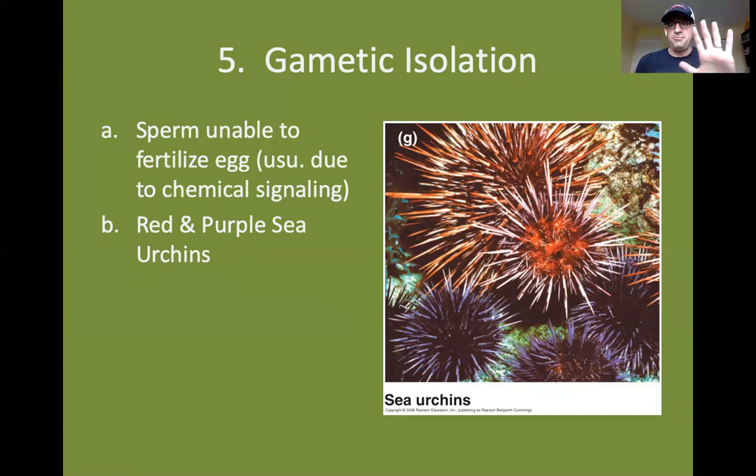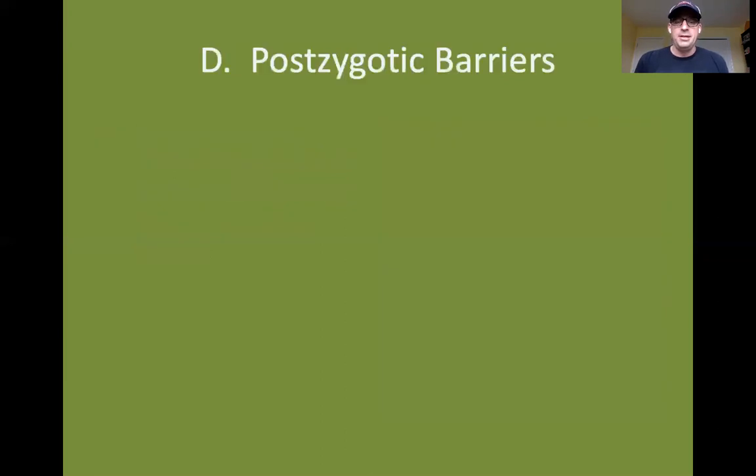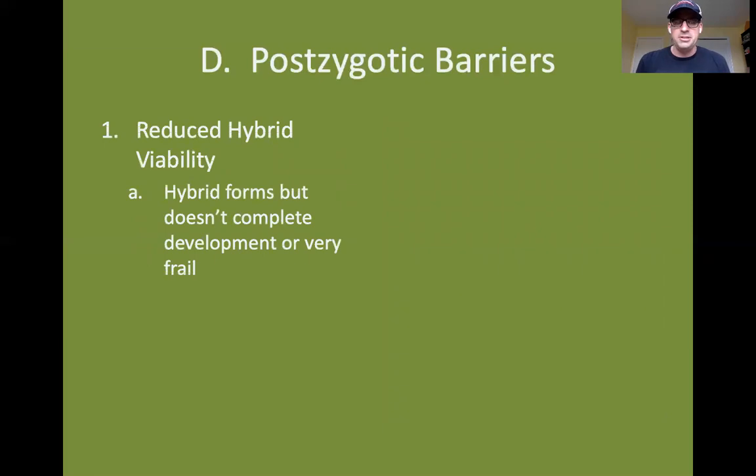Okay. So those are the 5 prezygotic isolating mechanisms that prevent gene flow between 2 different species and help to maintain them as separate species. We can also have what are called postzygotic barriers. So members of different species do attempt to mate, and they do form a zygote, but still there will end up not being successful gene flow between the 2 different species.